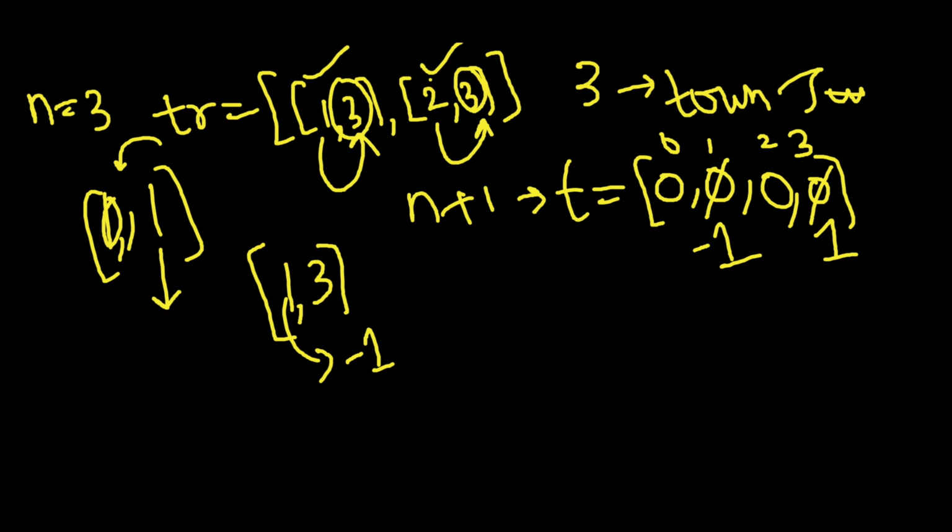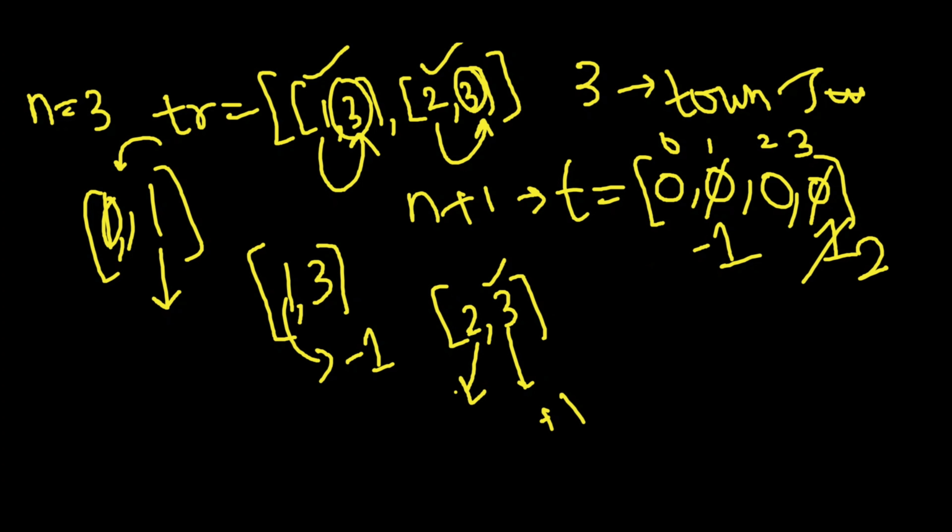And next we'll take this trust relationship, that is 2 comma 3. In this case, 2 trusts 3. So let's say trust count of 3 will be incremented by 1, so increment it to 2, and 2 is not trusted by anyone, so just decrement it by 1. So t of 2 will become -1. We see that there are no more relationships in the trust array.